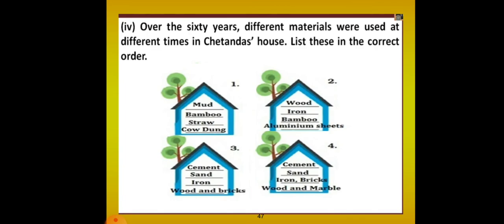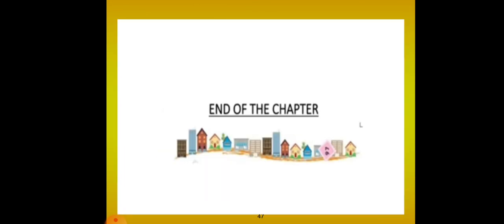This is how the house changed over time. As time changed, Chetan Das house was also renovated, and from a mud house it changed to a high multi-storey building. Okay. So this was about the Chetan Das story. So this is the end of the chapter.